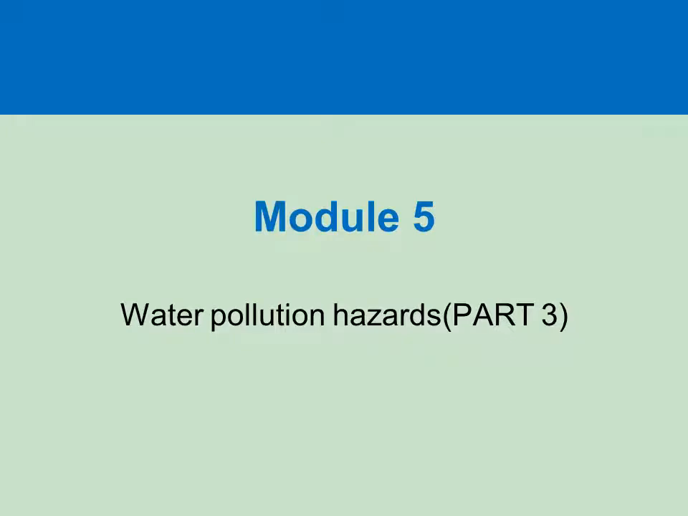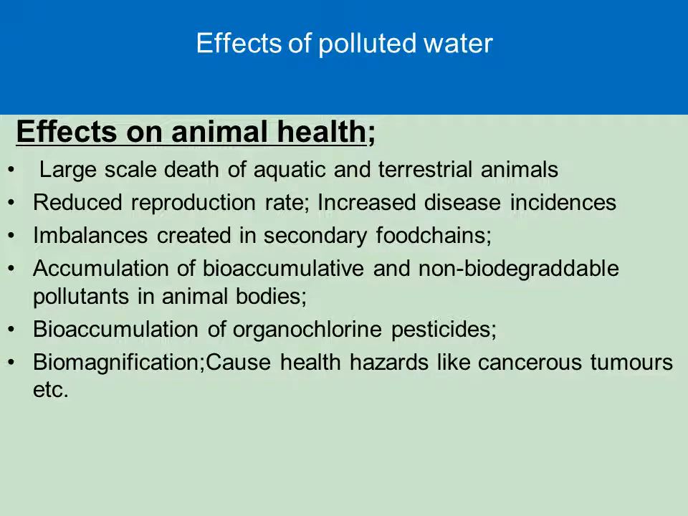Now let us start with the remaining part of the water pollution hazards. How does it affect animal health? It affects the aquatic animals and also the terrestrial animals. Terrestrial animals means the animals that live on land. It affects the reproduction rate of the animals and creates an imbalance in the secondary food chain.